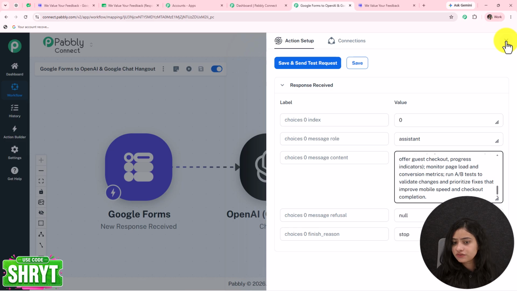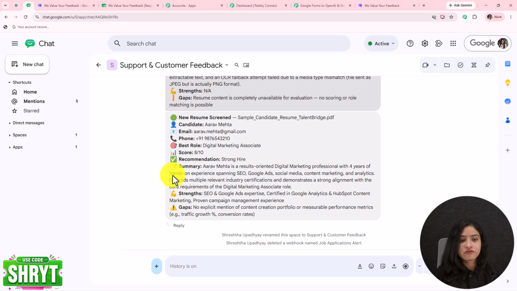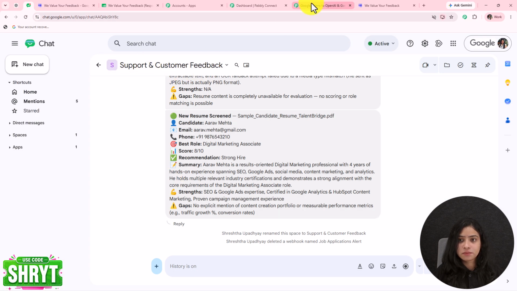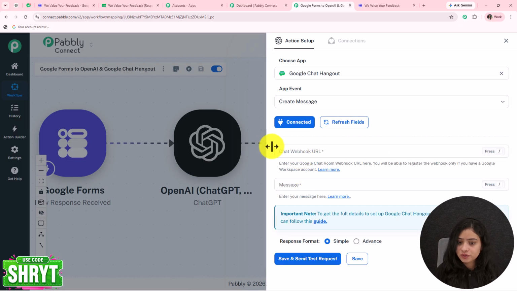Okay, now as we have generated the summary and the analysis, it's time to send it to our Google Chat Space. Here I have my Google Chat Space, support and customer feedback. Just go towards Google Chat and build the connection. How to build the connection? With the help of a chat webhook URL. How to get this chat webhook URL?